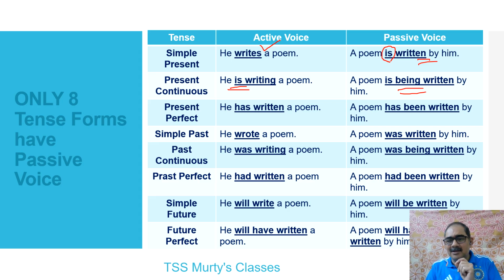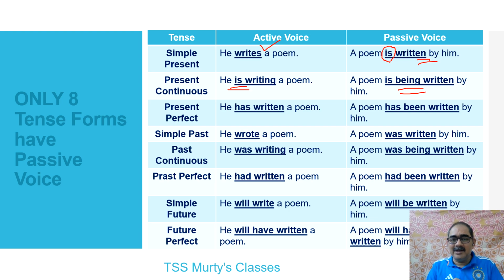We are going to add another be form here. Of course, in active voice, the sentence begins with he, that is the subject, and a poem is the object. When you transform it into passive voice, it needs to begin with the object. So, a poem is written by him in simple present tense. A poem is being written by him is present continuous tense.